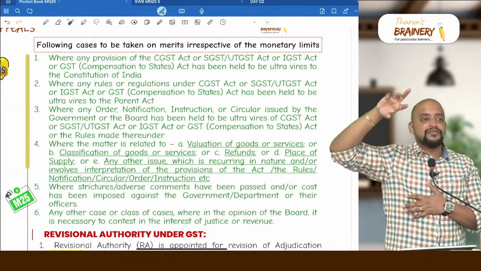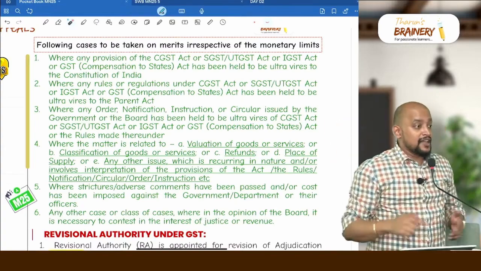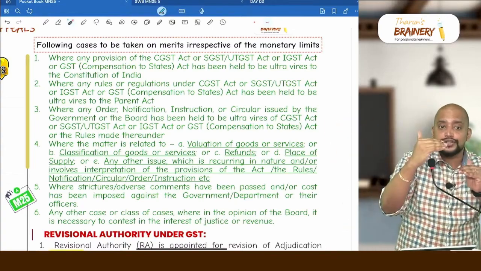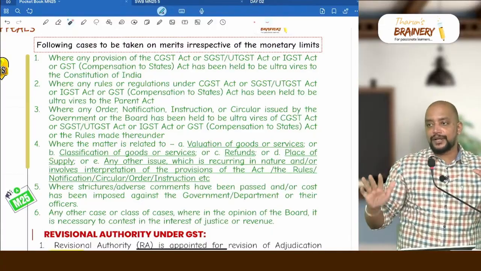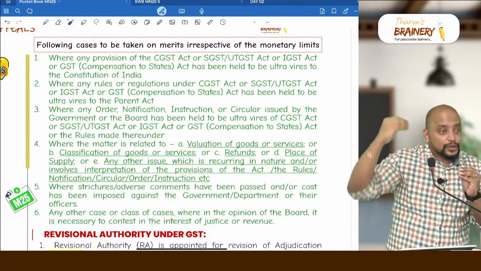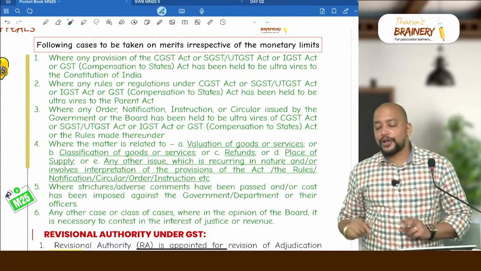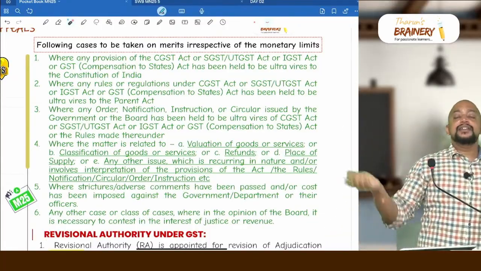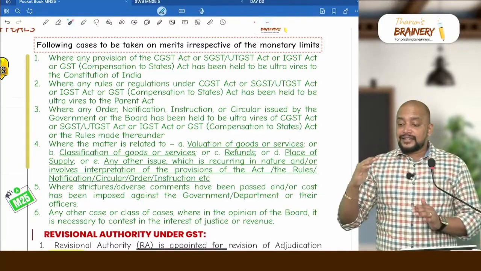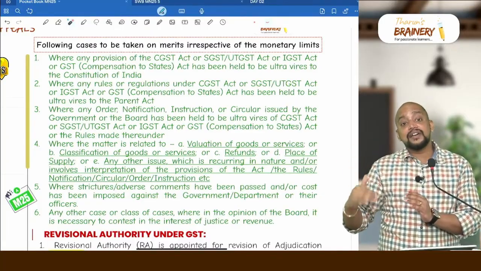When department went for Supreme Court, we don't have to check the monetary limit, because the dispute is what? Whether the act is ultra vires the constitution or not. For that purpose, even though the monetary limit is less than 1 crore, less than 2 crores, they can definitely go for appeal. That is this. Same way. Second point is, whenever the decision is like the act, the rules ultra vires the constitution.